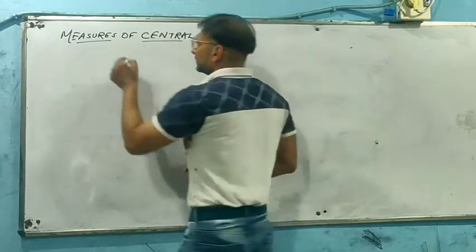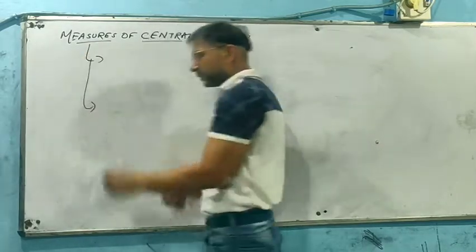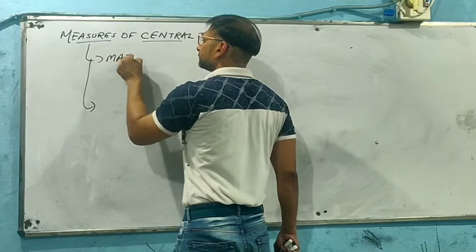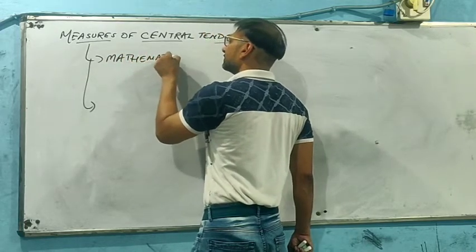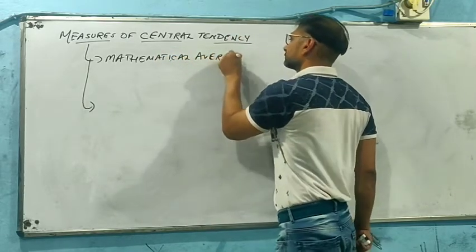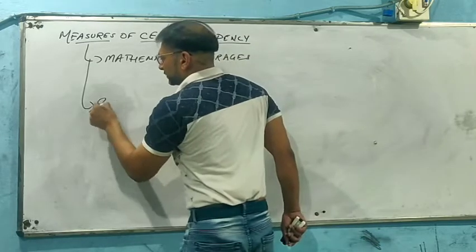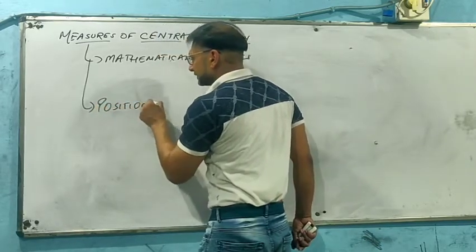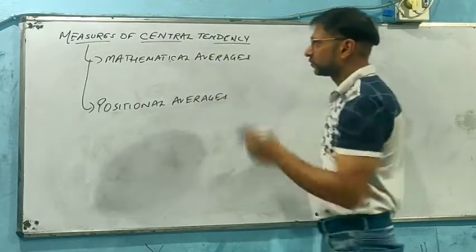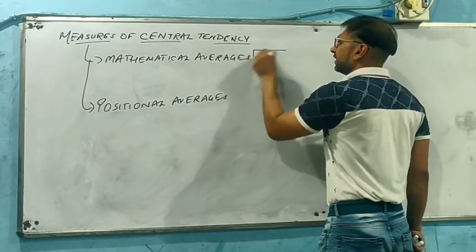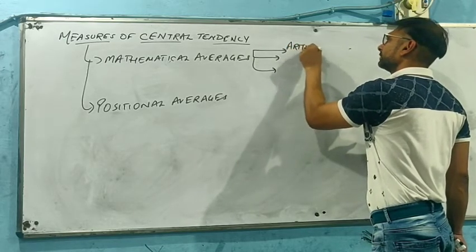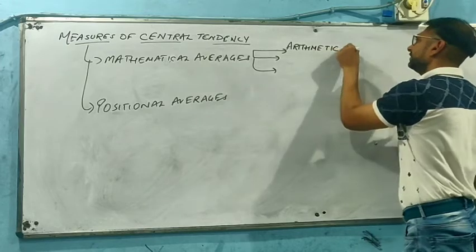Now, with respect to measures of central tendency, we have two forms of averages that we need to find out. One is mathematical averages. One is positional averages. If we talk about mathematical averages, we have three forms. Number one, arithmetic mean.